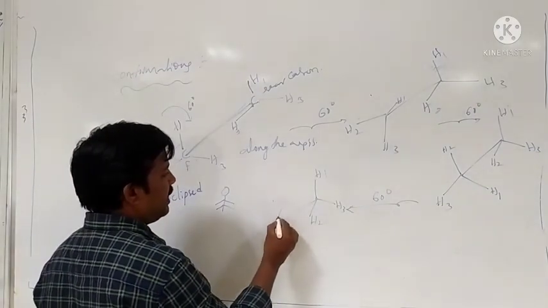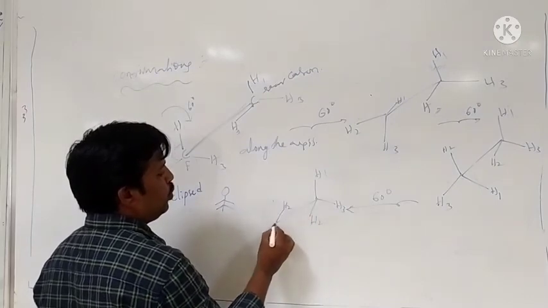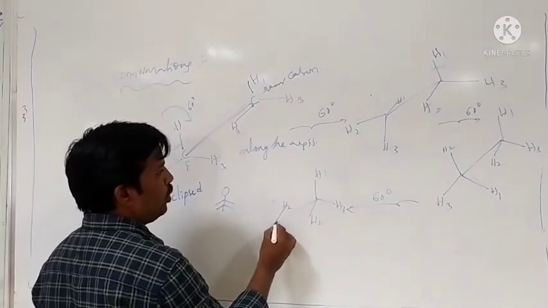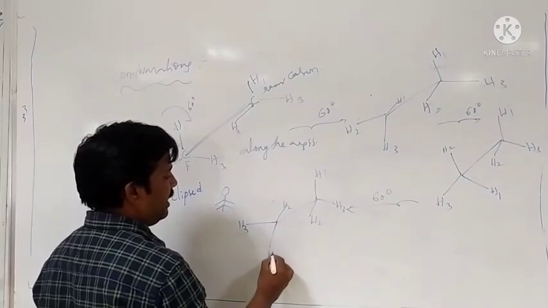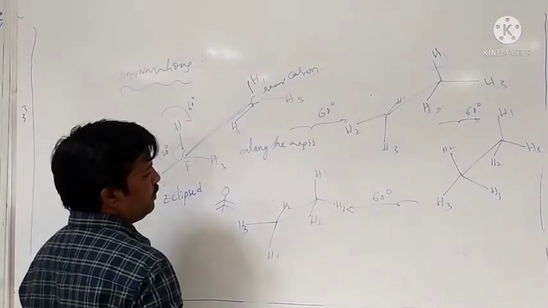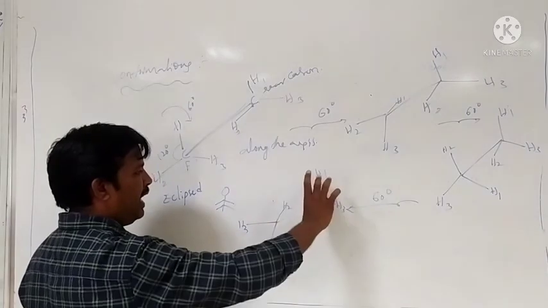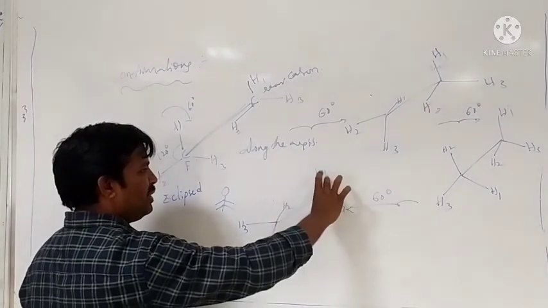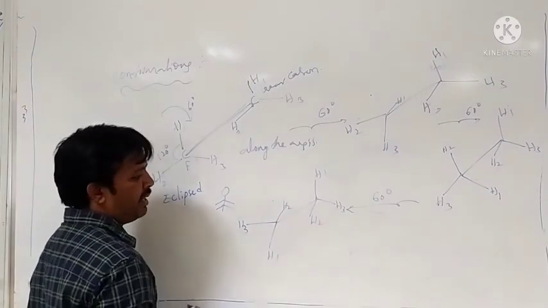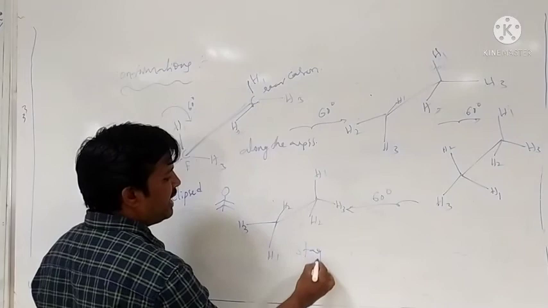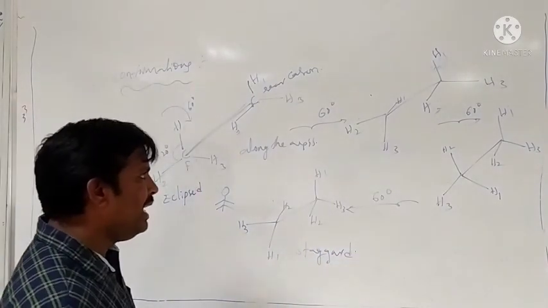H1 is in between H2 and H3, H3 is in between H2 and H1, and H2 is in between H1 and H3. That's why the hydrogens are very far away from each other. That conformation is called the staggered conformation.